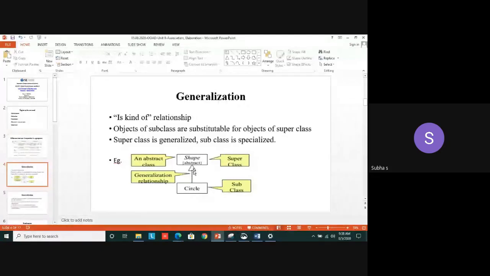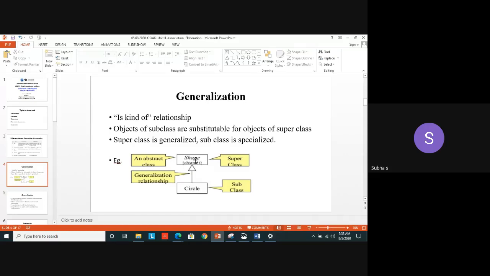It is an "is-a" kind of relationship. That means any subclass can be substituted for the superclass. We can make use of the subclass in place of the superclass. Here the superclass is generalized and the subclass is specialized.